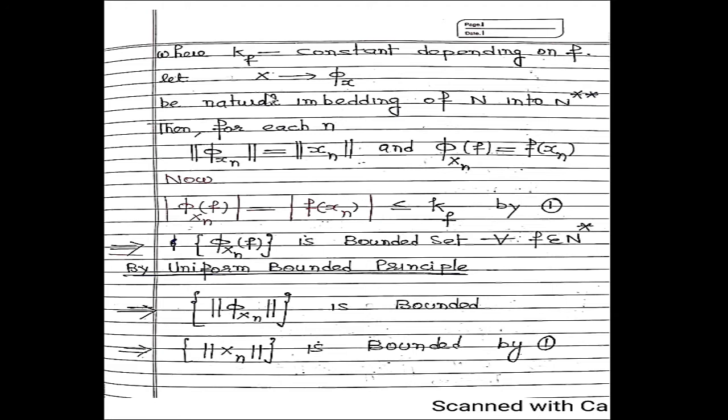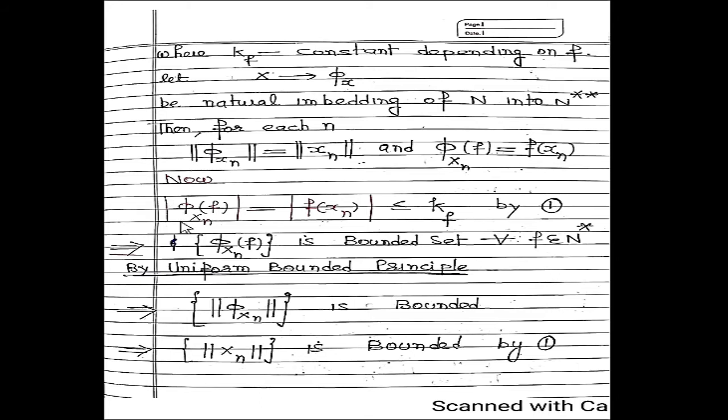Now we take phi x to be the natural embedding of N into N double star. Then for each n, the norm of phi xn is equal to the norm of xn, and phi xn of f is equal to f of xn.